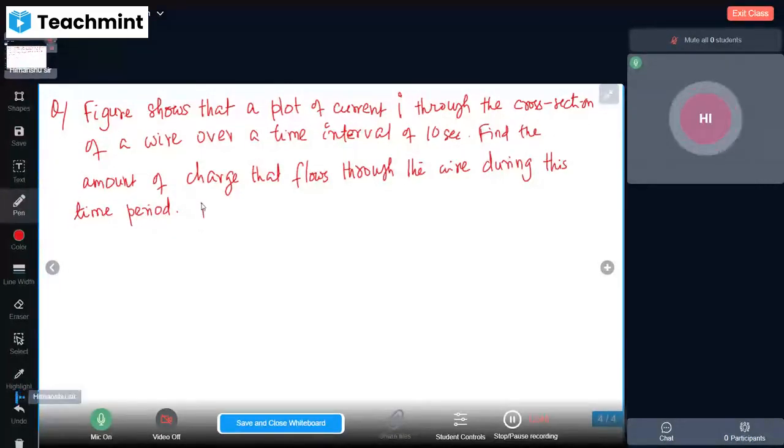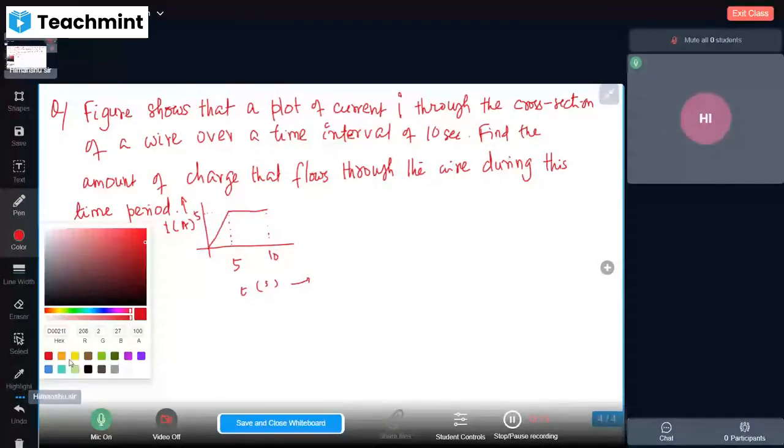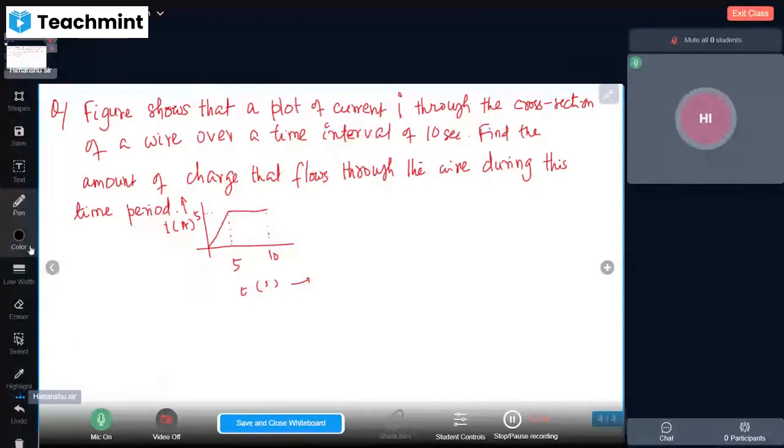So this is the graph figure. Here it is 5 and 10, here it is I in ampere, here it is T in second, and here ampere is 5. So do it. Pause the video to solve it.